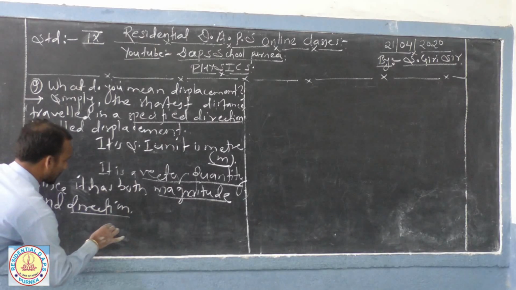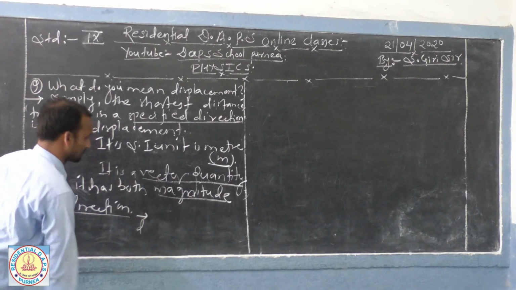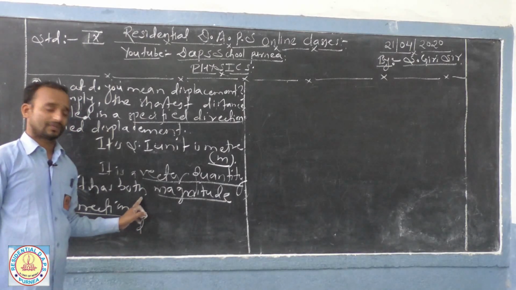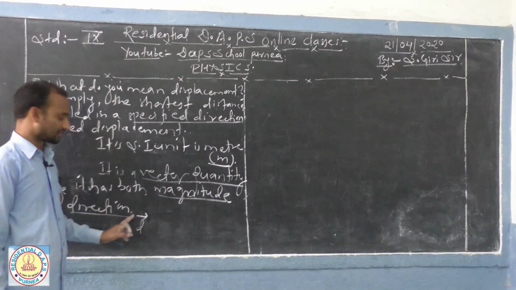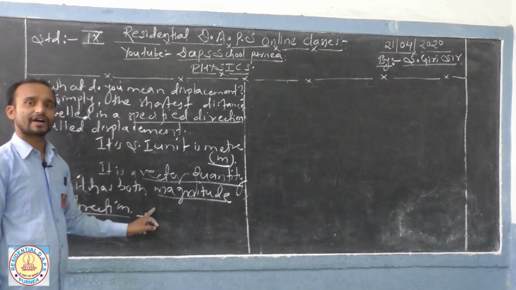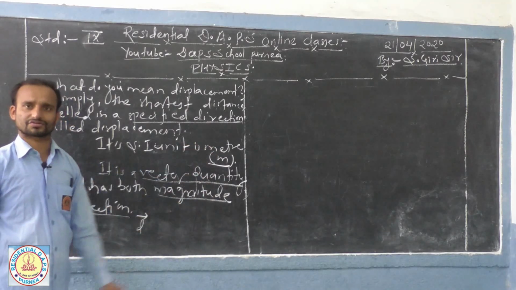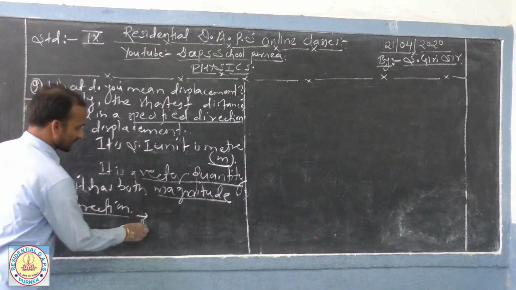Means you may write D with an arrow. This arrow represents the displacement in a specified direction, maybe toward the east, maybe toward the north, maybe any direction.